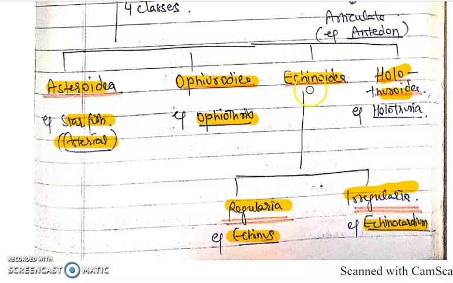Now next is the main larval stage, which is Echinopluteus. Next class is Holothuroidea. It includes sea cucumbers. Examples are Holothuria and Cucumaria. And the main larval stage found in the life history of its members is Auricularia.